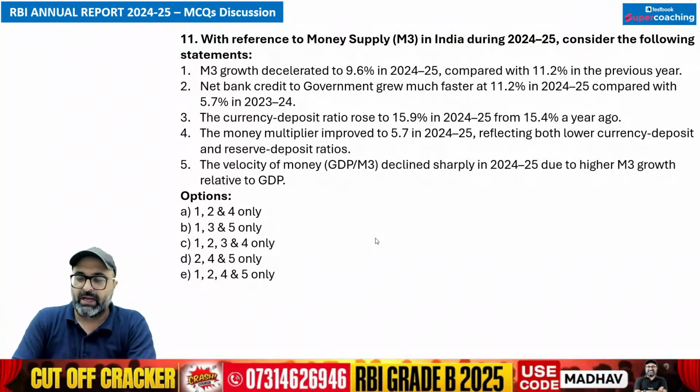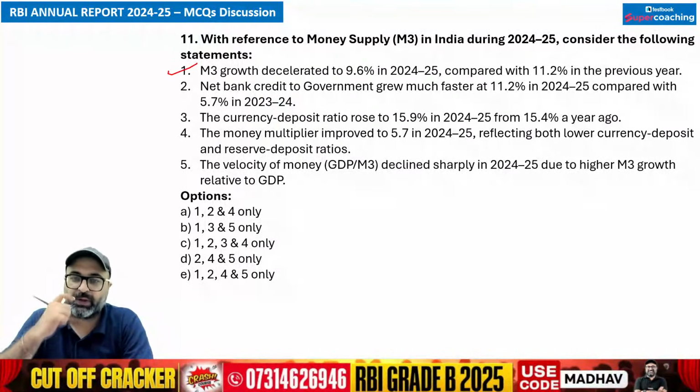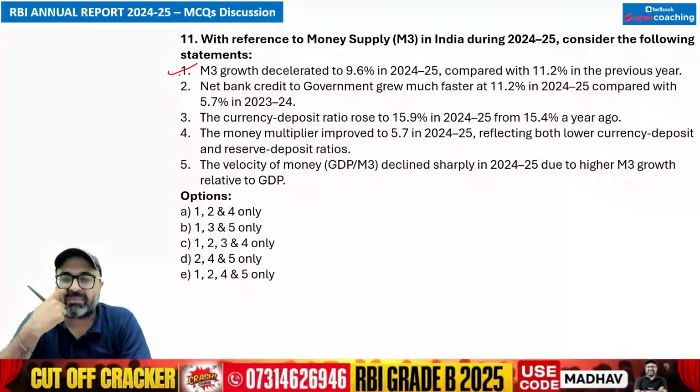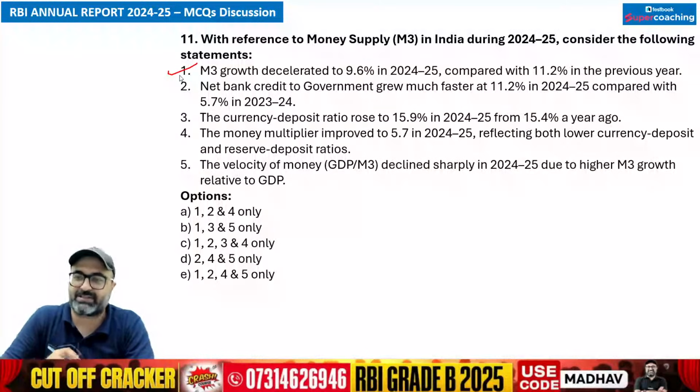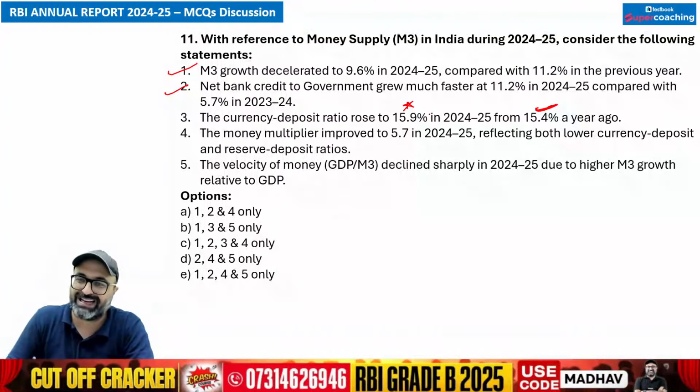Please pay attention. I'll just give you the highlights. So M3 growth has slowed down to 9.6% versus the 11.2% in the previous year. That is true. Next point we have is net bank credit to government. Net bank credit to government has increased to 11.2%, which was earlier 5.7%. That is true. The currency deposit ratio has fallen down to 15.4%. This is for the current year and this is for the previous year. So this is a wrong statement.